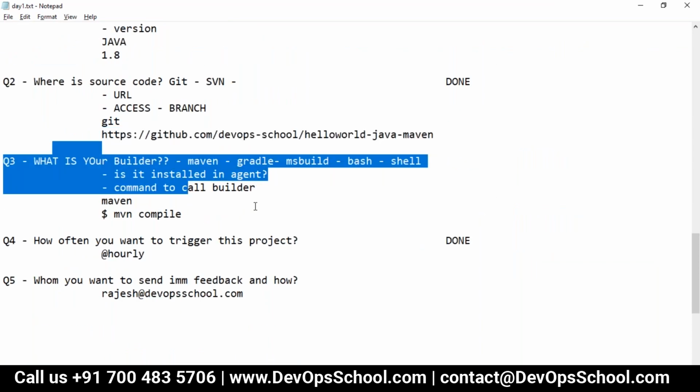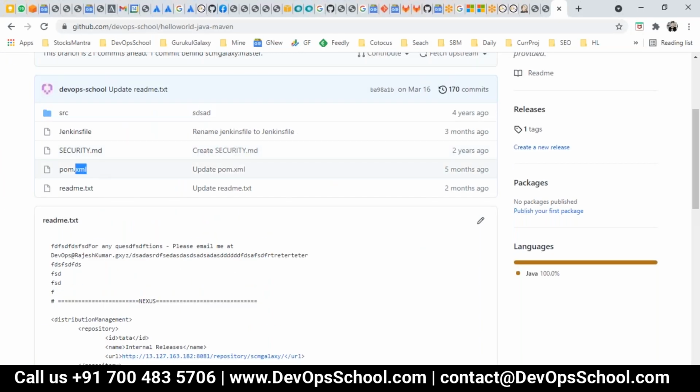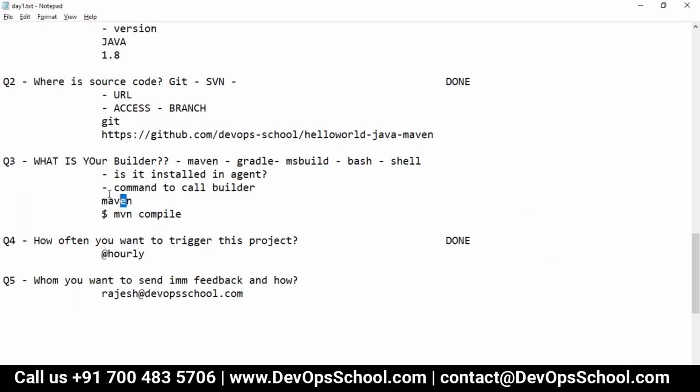What is your builder? I got to know Maven is the builder, which is here, pom.xml. So Maven. Now the question is, you should know the Maven goal. The one which you are saying is a command, actually it's a goal. So mvn compile for compile, mvn test for test, mvn package for package, mvn install for keeping the archive of that package, mvn deploy to the Nexus and stuff like that. So you should know Maven and its goals.